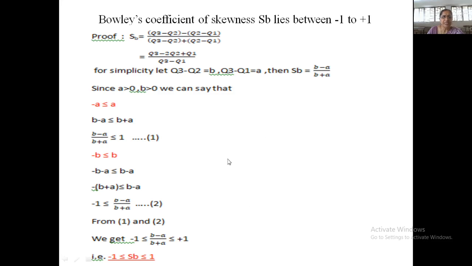In the next lecture, we will find different measures of skewness based on central moments, and different measures based on measures of central tendency such as arithmetic mean, median, mode, standard deviation, as well as different measures based on the partition values Q1, Q2 and Q3. So for today, it's enough.